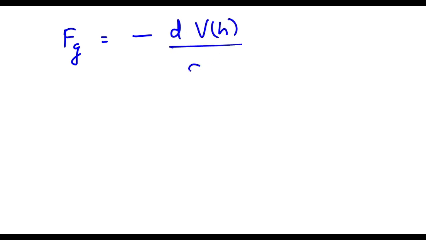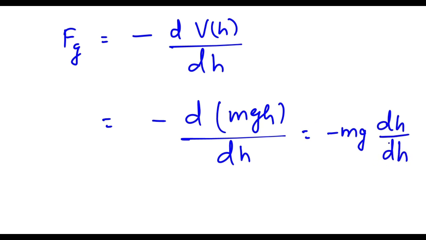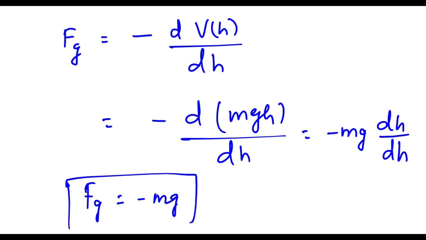In other words, we can write one more thing, that force, let's say here gravitational force, we can write gravitational force is negative of the gradient of potential energy. Okay, you can see it. This will be minus d, and this is mgh, and this is h, and you know m and g are constants here, so this will be minus mg outside, and then we will have dh by dh. This is 1, so you will have Fg equals to minus mg, which is the force.